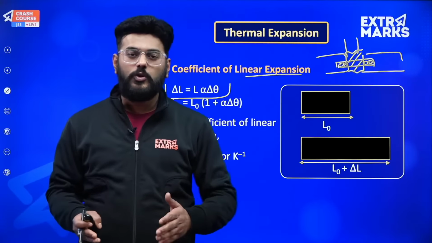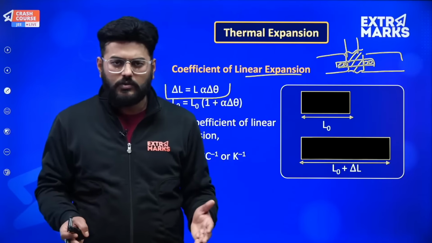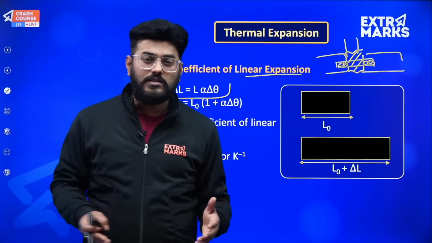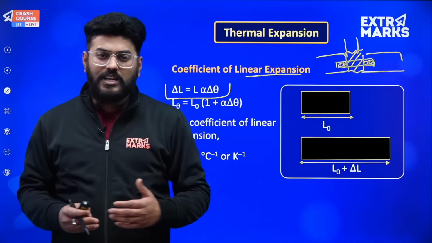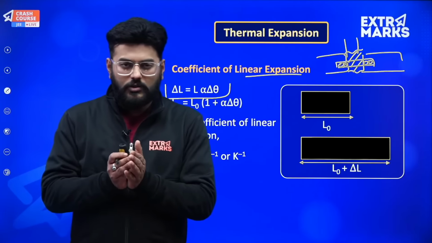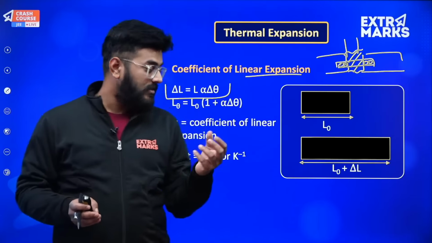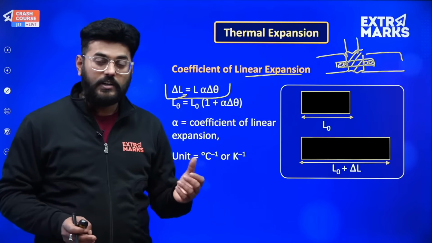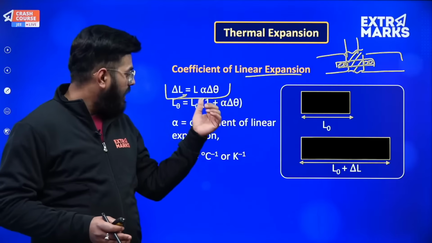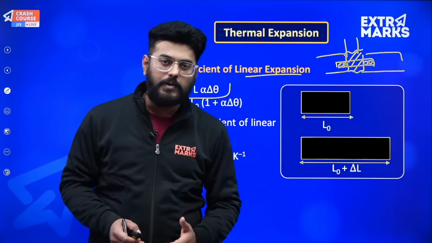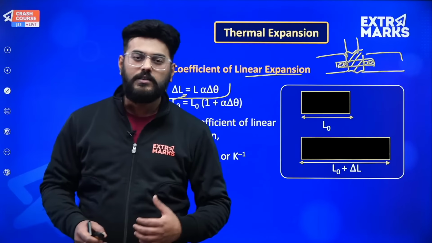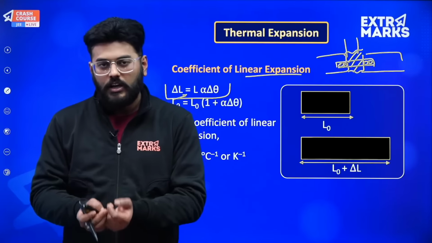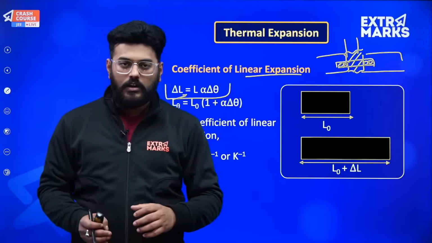If the temperature change is not that huge, as in the case of the equator or a coastal region where temperature variations are not that huge, then you might not notice the expansion. The amount of temperature variation has a significant effect on the change in length. And one more thing is the coefficient of linear expansion. This parameter, alpha, captures the material property. Some materials might expand a lot, but some might not.